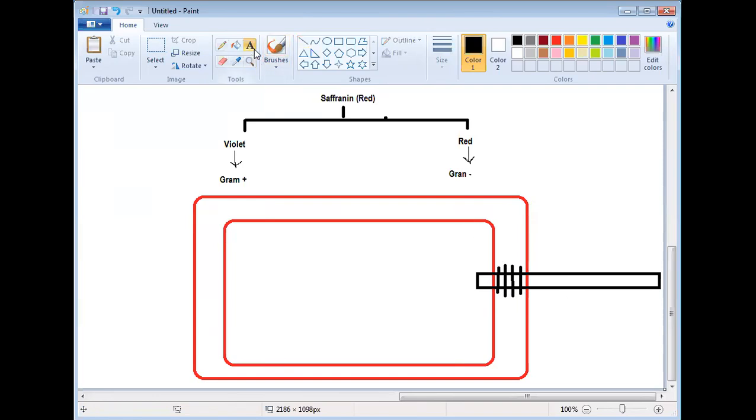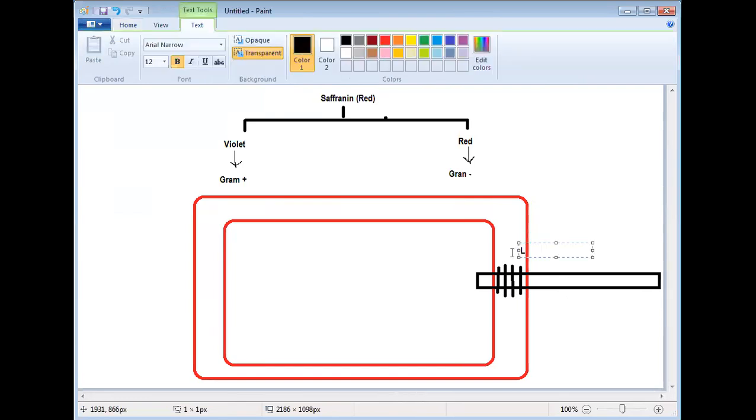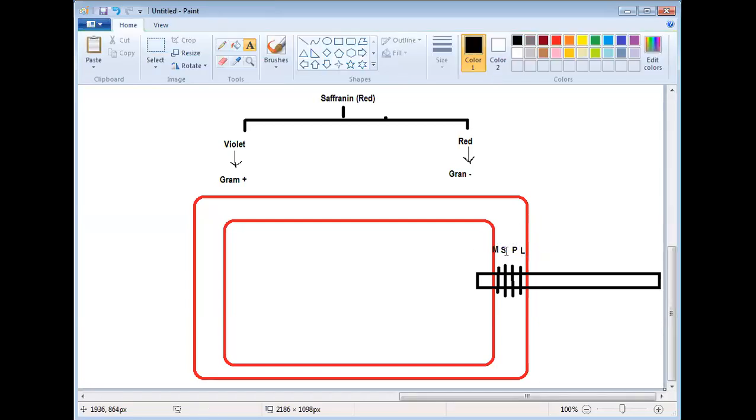The discs have some names also. The outer ring is called L, this is called P, this is called S, and the innermost one is called M. If you forget, no problem. So L, P, S, M: in this way, outer to inner discs are present. In gram positive bacteria, only these inner two discs are present. These two discs are absent in gram positive bacteria. Is that clear? So these are discs.